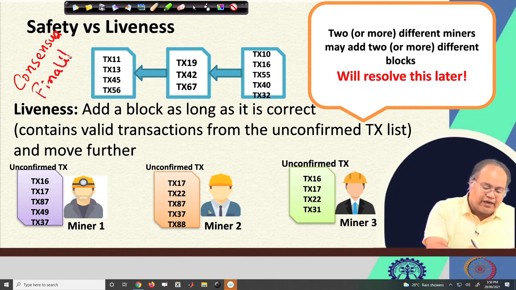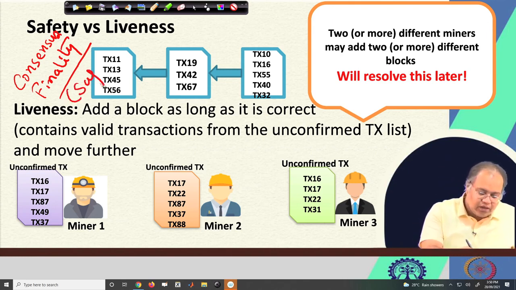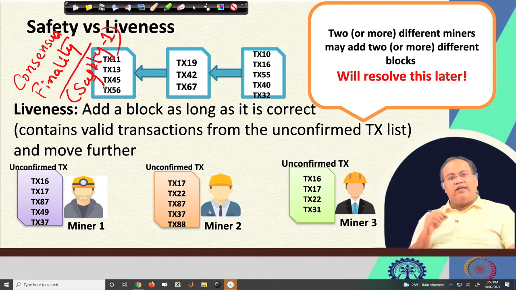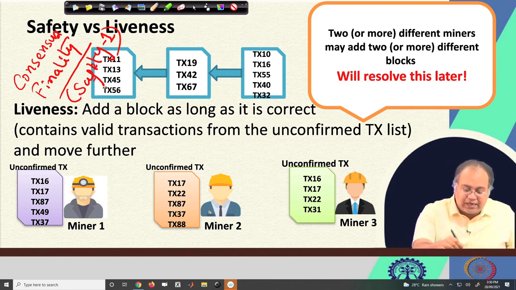The consensus finality is something that is ensured by our safety 1 criteria, which actually says that the block which you are going to add is the final block, a unique block, that we do not consider for the time being. So, that means the consensus finality is not ensured and we move forward with the next block. So, let us see that with this assumption that I am going to ensure safety 1 and liveness.